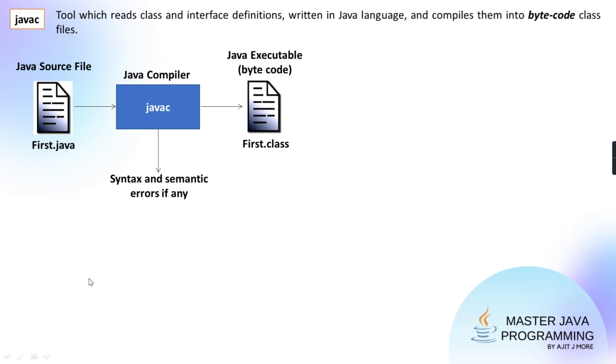Okay, and in one source file, can we type any number of classes? Yes, guys. In one source file, I can type any number of classes, as many classes as you want. And as many classes, that many .class files will be there in the directory. Clear? Quickly, I'll give you a demonstration. Don't worry. So as many classes as you type, that many .class files will be there in the directory.